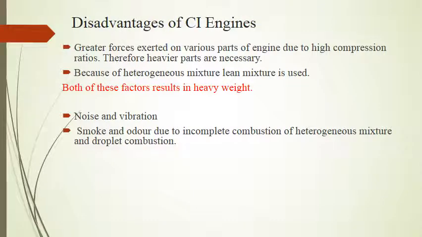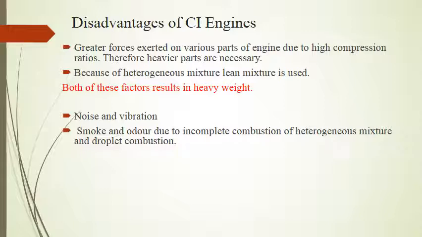Now, there are certain inherent disadvantages of CI engine. Because of the higher compression ratio, the engine parts are subjected to greater forces in case of CI engine, and in order to sustain these forces, the parts are heavier.